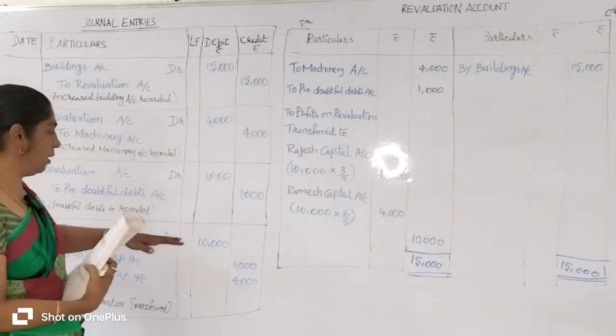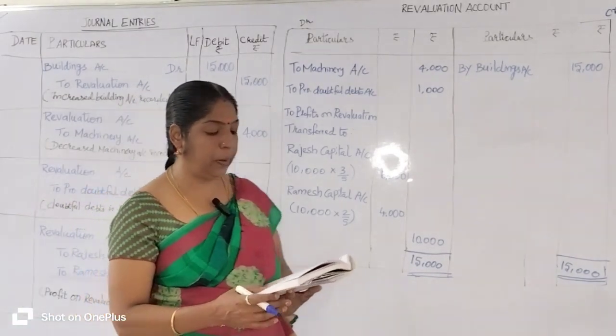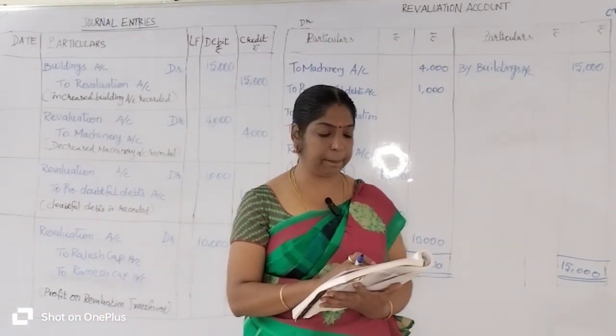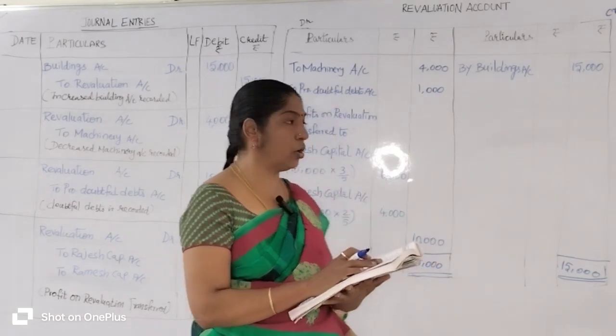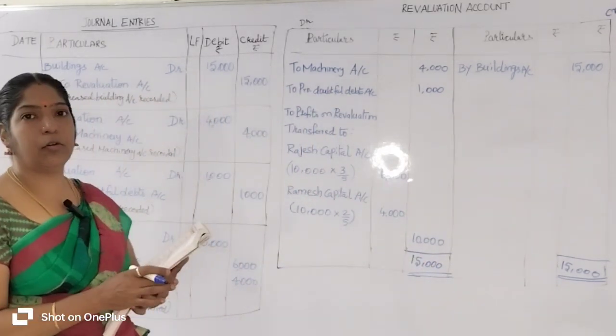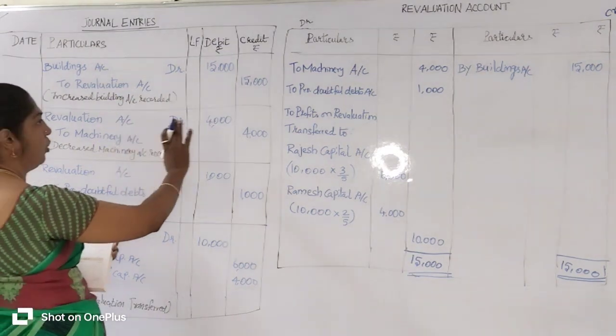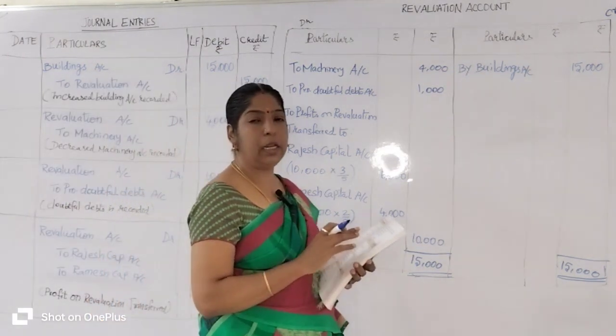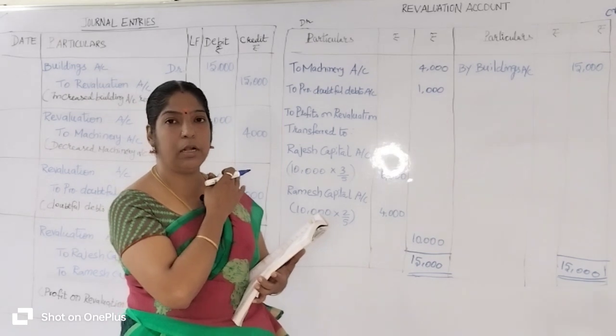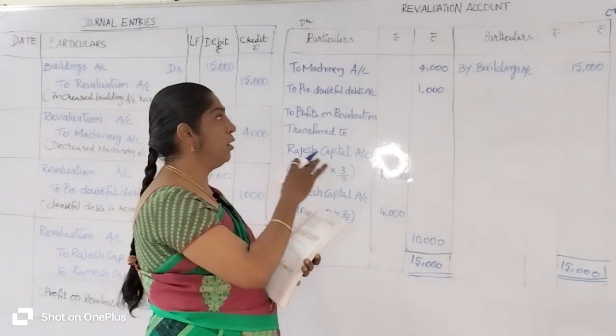Okay, leave it. Then come to prepare the revaluation account. The revaluation account is like a ledger account. Whenever you see the revaluation, you have to apply it accordingly. If you see the revaluation is on the debit side, you go to the debit side.